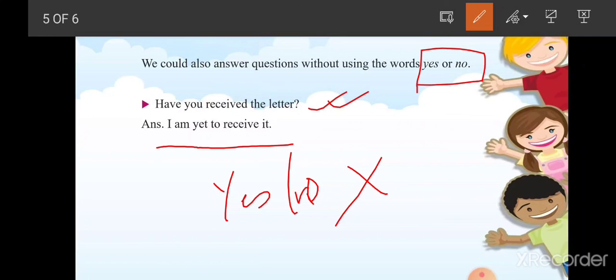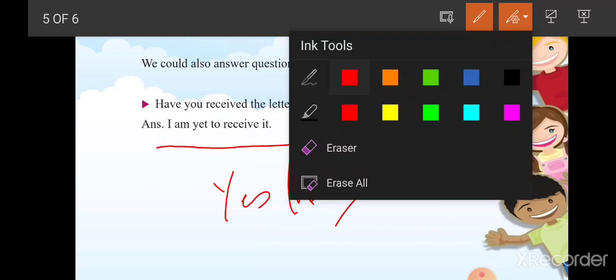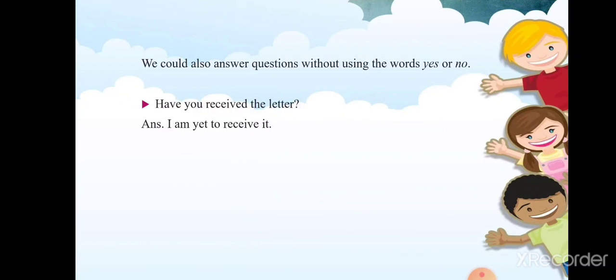Fine. So questions can be asked in two different ways. First is the very simple one. We'll simply add asking words at the beginning of a sentence and end it with a question mark. And we can also ask a question by reversing the position of subject and verb. Now when we talk about answering a question, we either begin with yes or no, or we can simply answer the question without using yes or no.